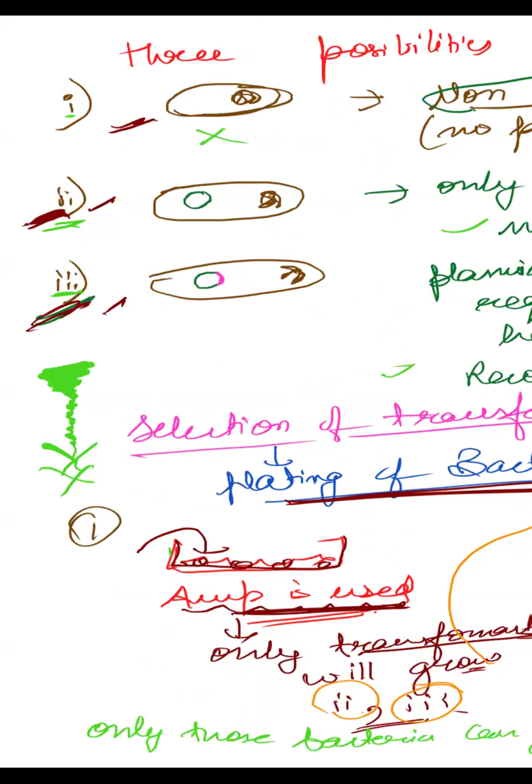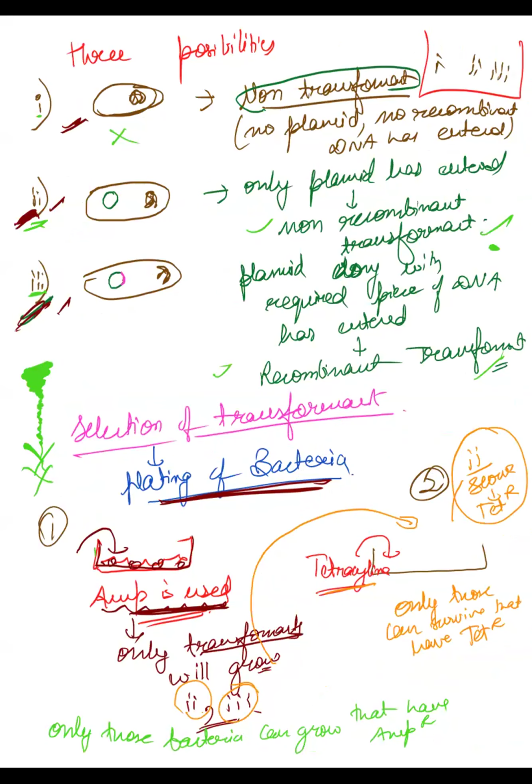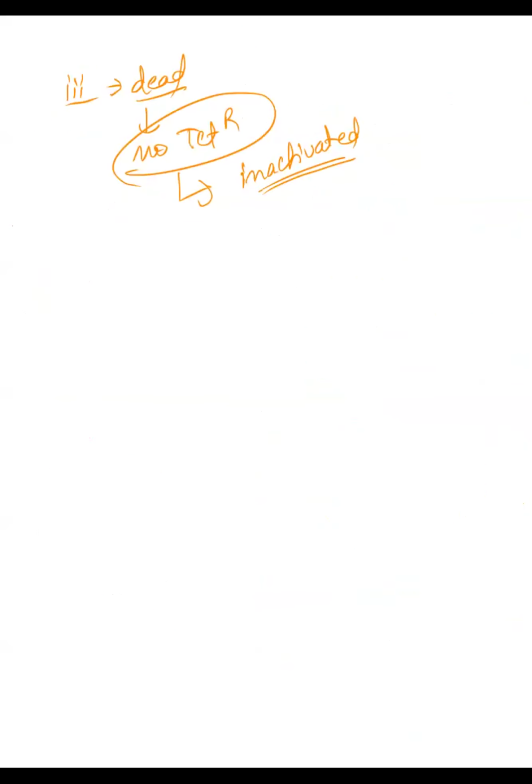Yes, all right. Okay. So this is one type of how you can select transformants from non-transformants, but we do not use this method now. Why do we not use it? Because it is a hectic process. Here you have to do the plating twice. We do not use this method anymore.